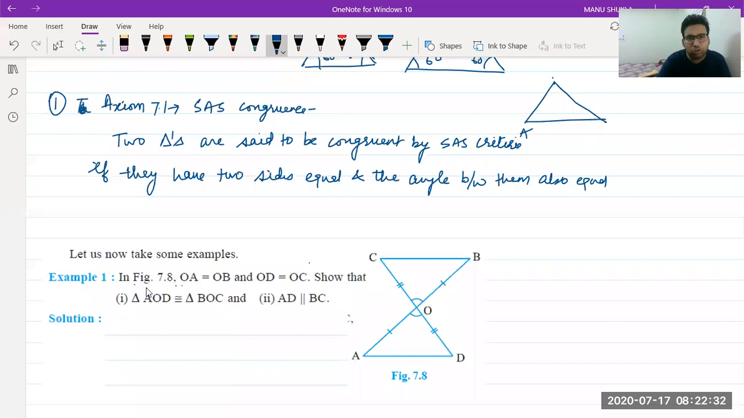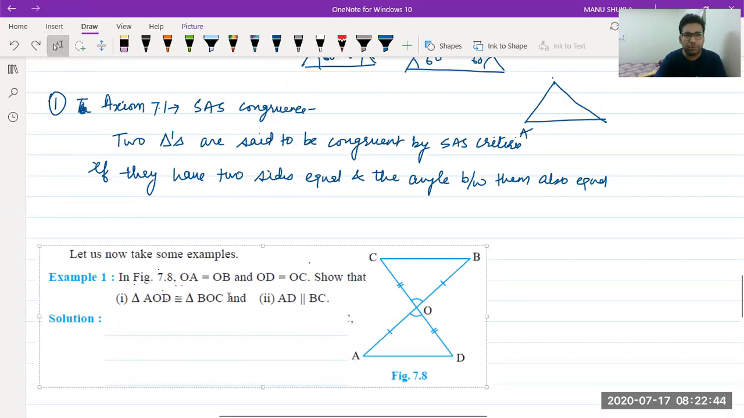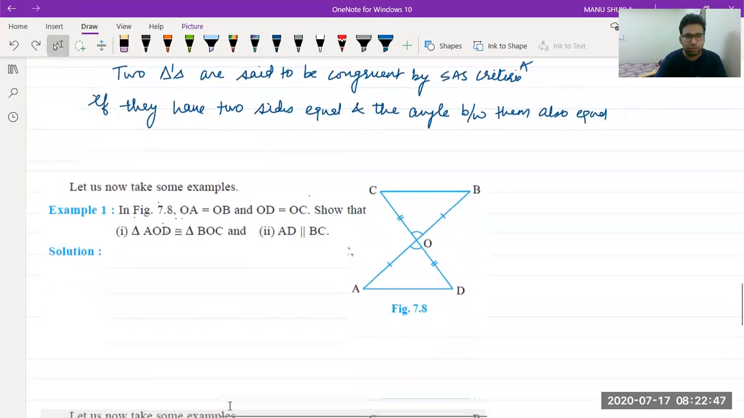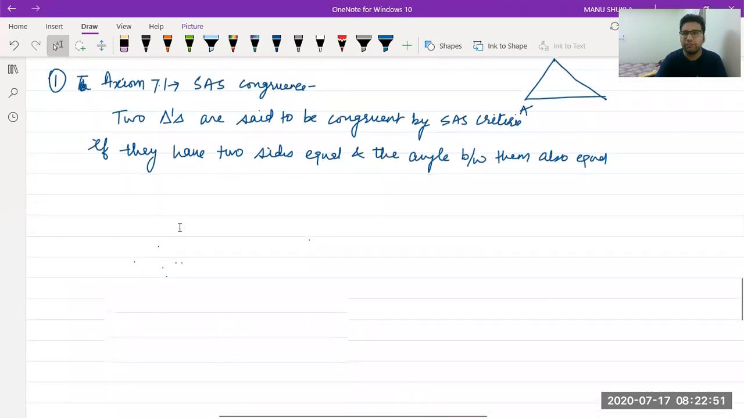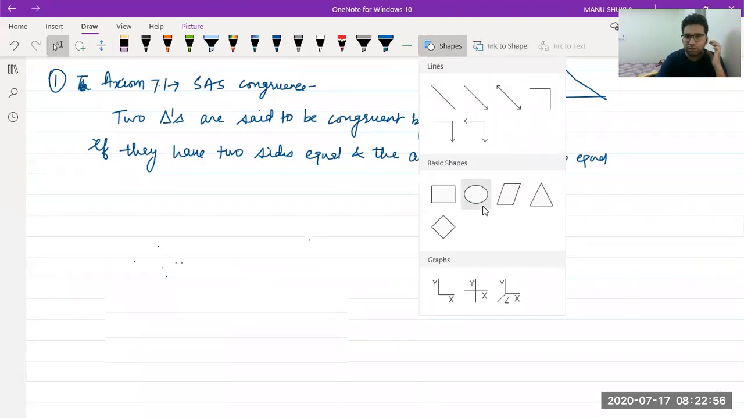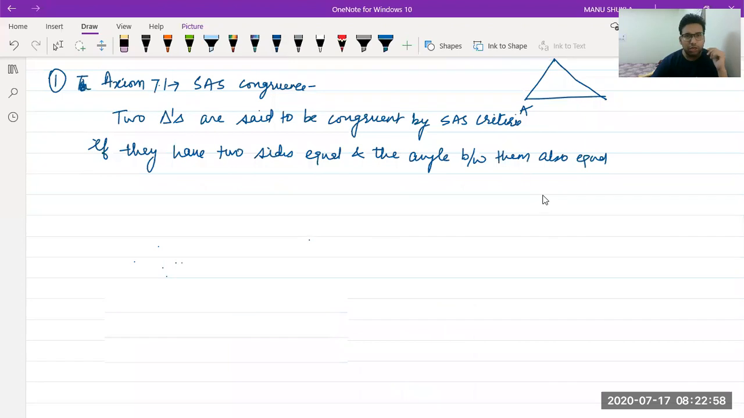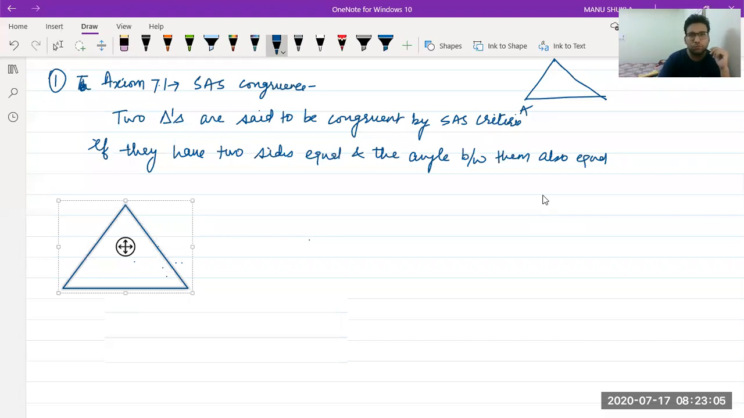Please tell the meaning of congruent. Atulya, congruent means two figures which are having same size and same shape, both, then they are congruent. Only same shape doesn't make them congruent. Okay? Two figures having same size and shape are known as congruent. Atulya, now it's clear? Okay. Now let's see. We have two triangles.